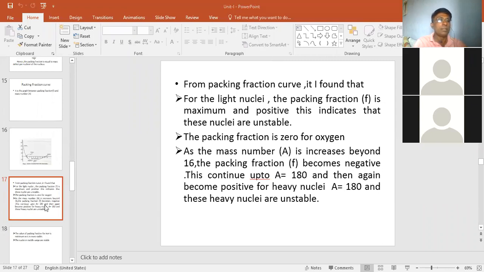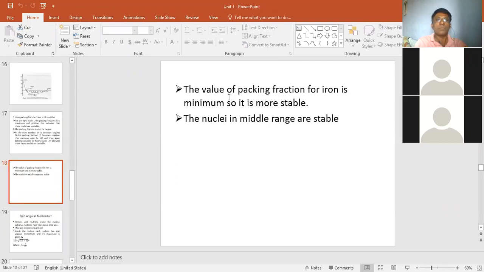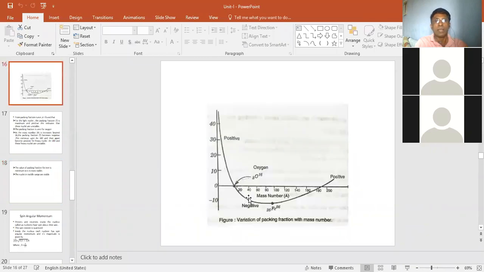After that, the next point: the value of packing fraction for iron is minimum, so it is more stable. Meaning, whose packing fraction is the lowest? That is iron's. So look here, the lowest packing fraction is iron's.